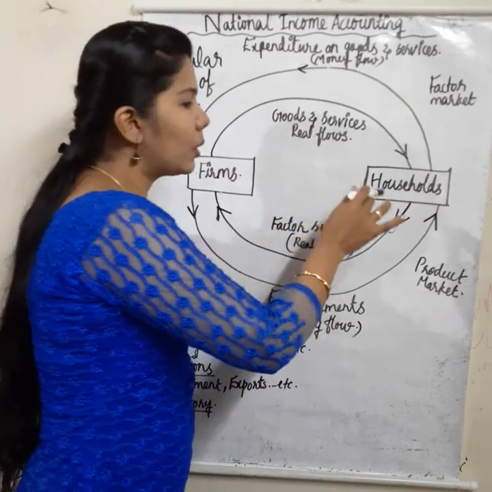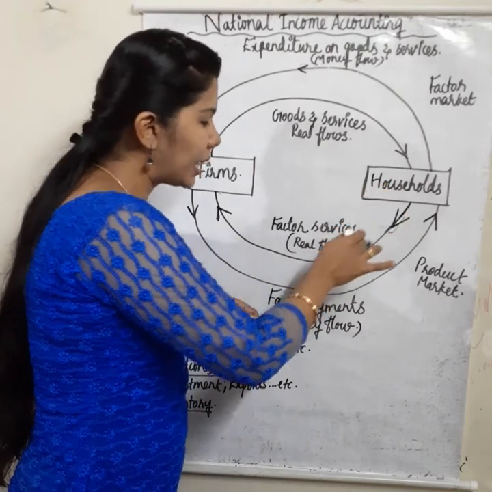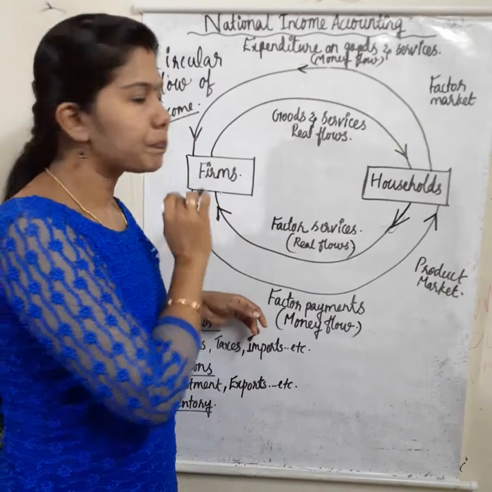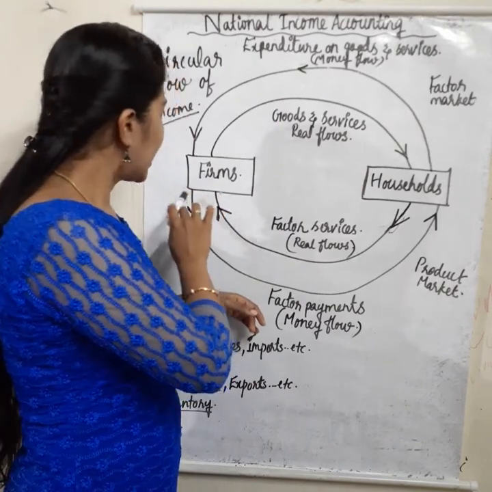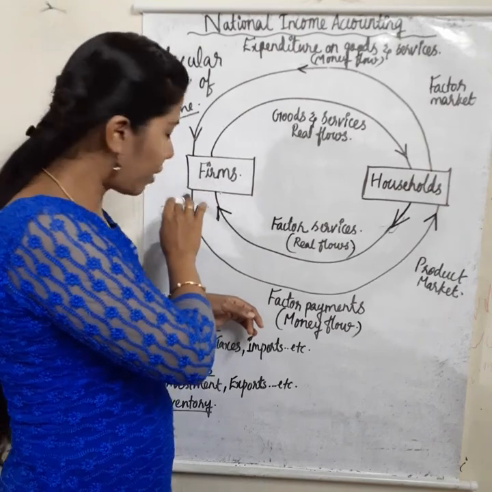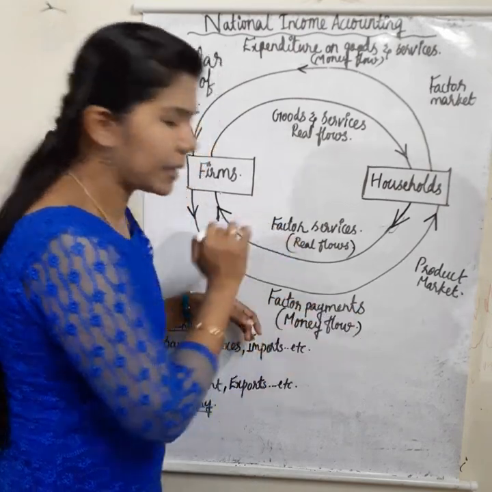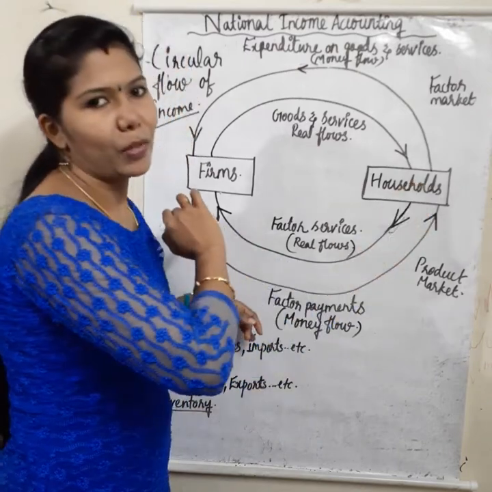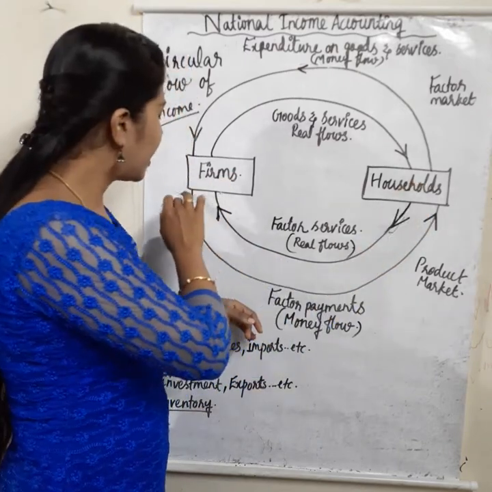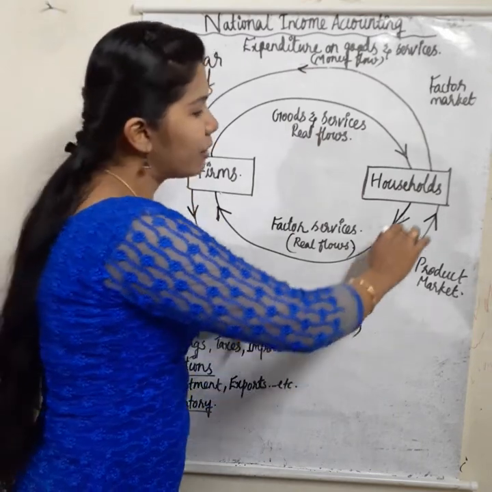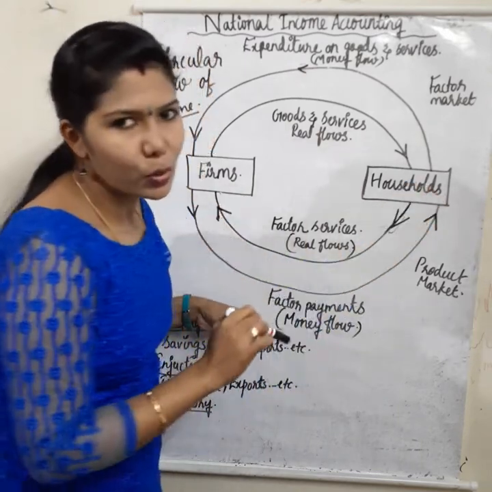So the household sector is providing these factors of production to the firms. Then the firms provide factor payments, or factor incomes, back to the household sector. That is a money flow.